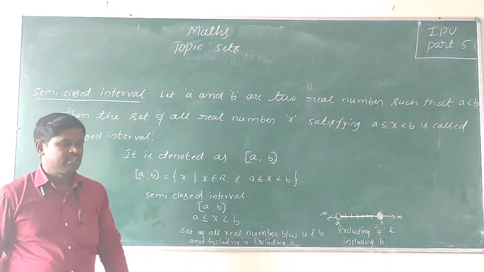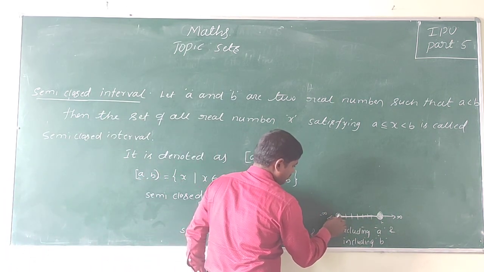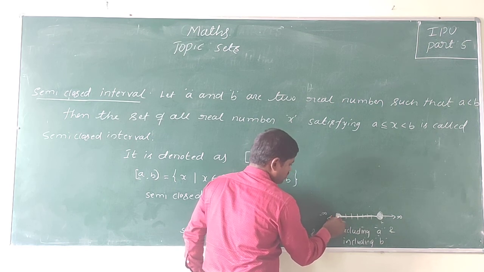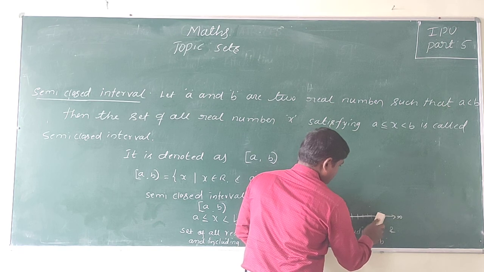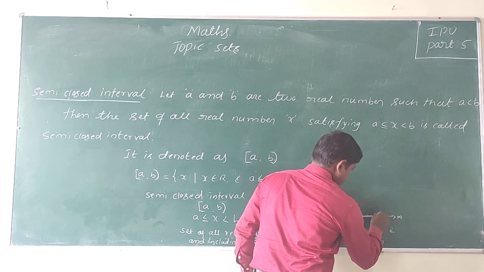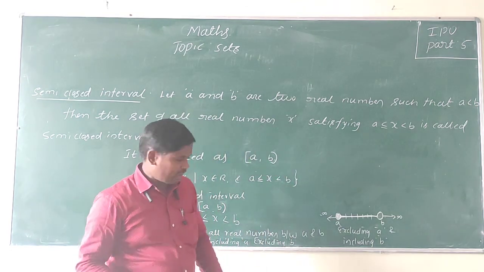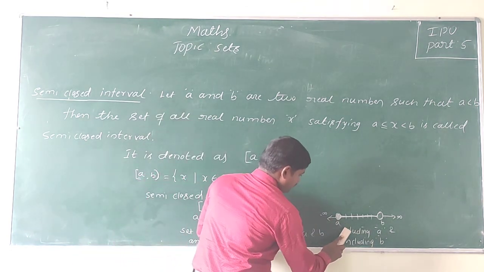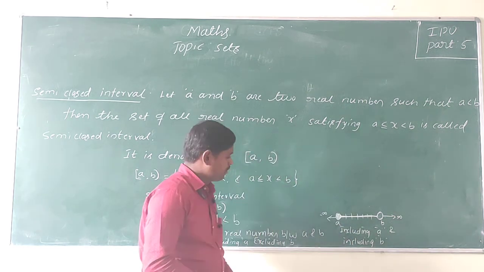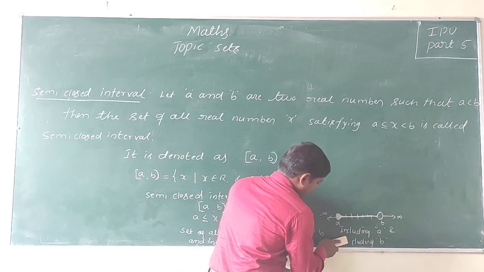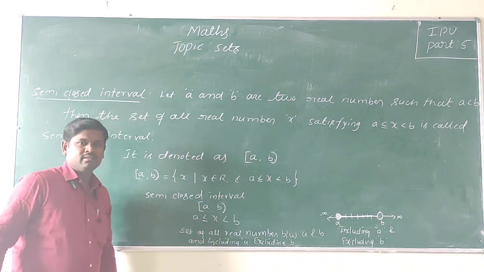On the number line, here I am taking a closed circle, which means including A. Here I am taking an open circle, which means excluding the point B. So that is including A and excluding B. Is it clear?